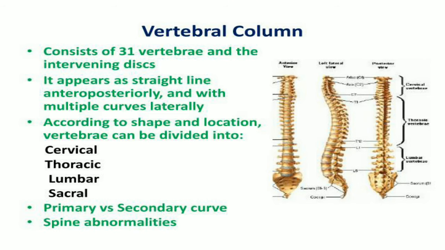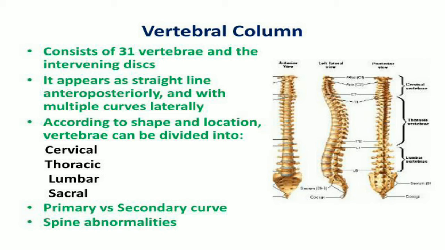And the vertebral column consists of 31 vertebrae. It appears as a straight line posteriorly, and with multiple curves laterally according to the shape and location.